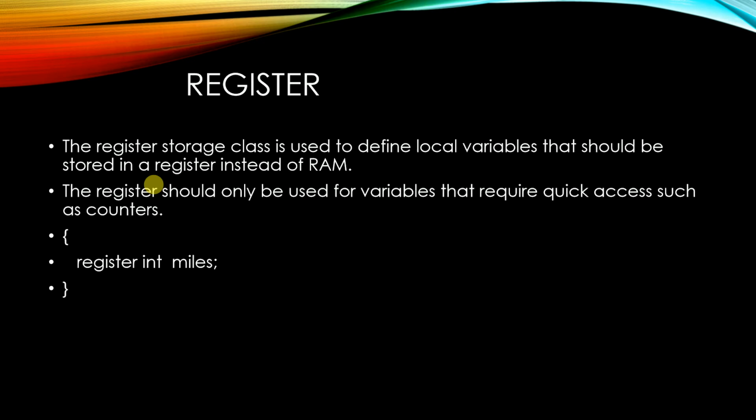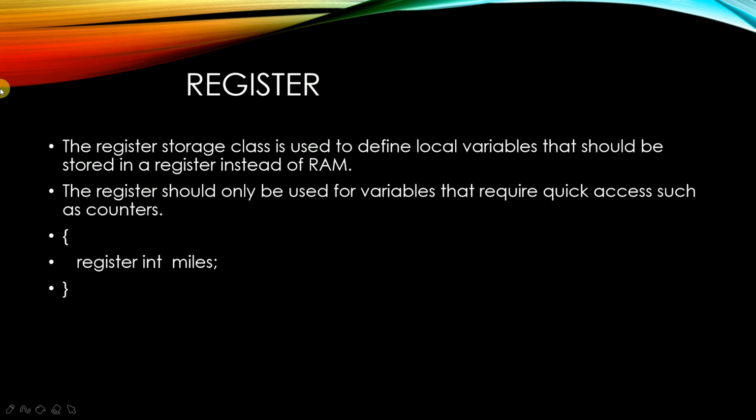Then comes register. The register storage class is used to define local variables that should be stored in a register instead of RAM. Usually we store inside the RAM. If you want to access it very quickly, like for counters, you need quick access. In that case we store it inside the register.